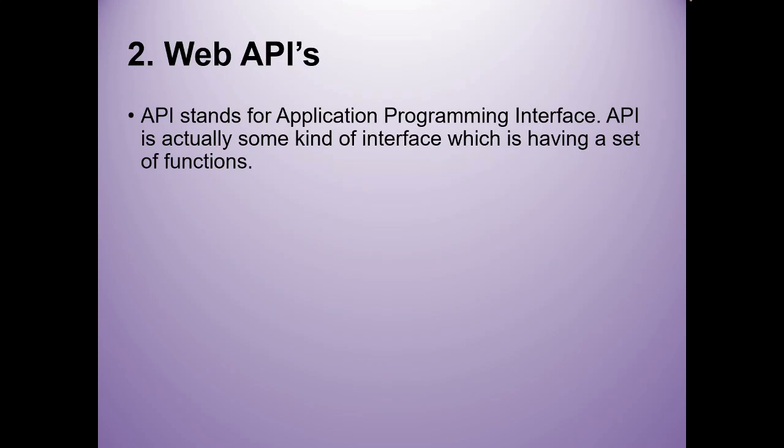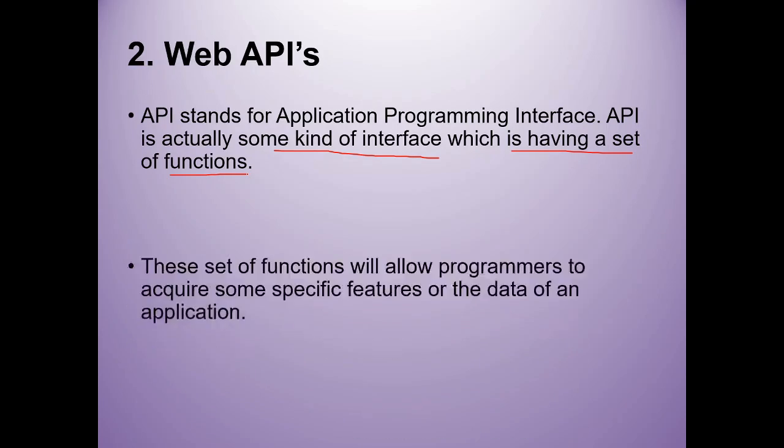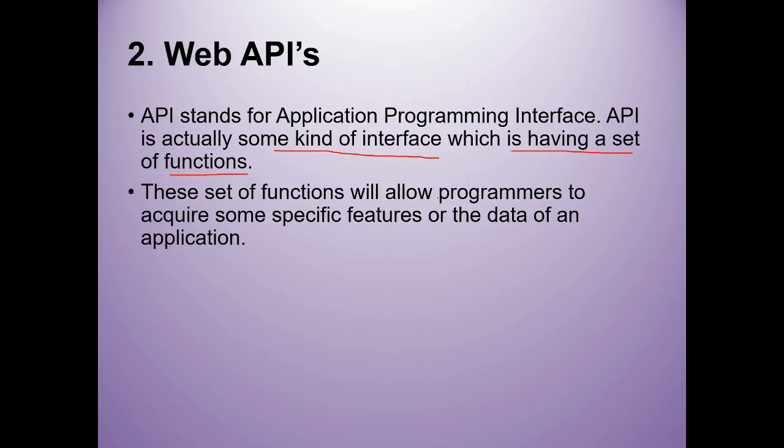API stands for Application Programming Interface. API is actually an interface which has a set of functions. This set of functions will allow programmers to acquire some specific features or the data of an application. So as I told you, it is one interface through which one system can interact with another system, and which has some features which programmers will be able to use.